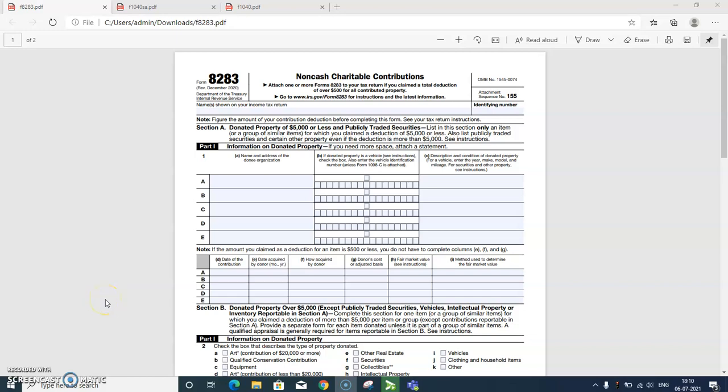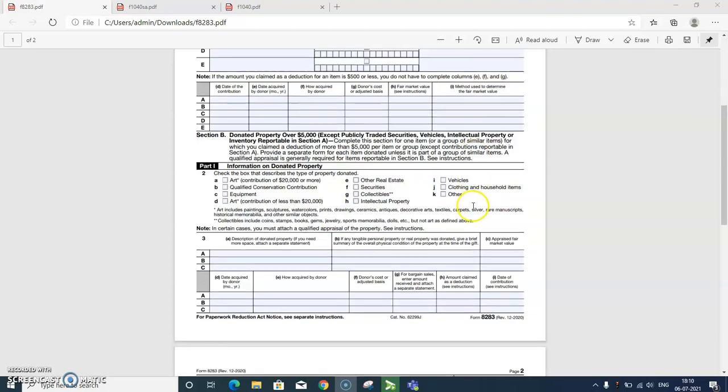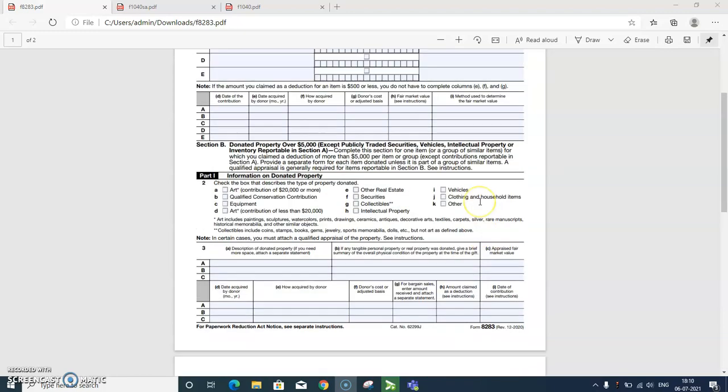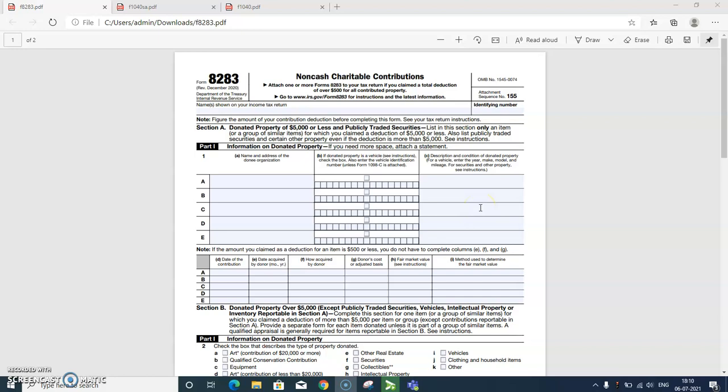Hello everyone. Today we are going to discuss Form 8283, non-cash charitable contribution. Guys, this is basically a two-page form and it consists of 5 parts. Form 8283 is a tax form used by filers who wish to deduct non-cash contributions made to a qualifying charitable organization. Deduction for non-cash charitable contribution is reported on itemized deduction of Schedule A.